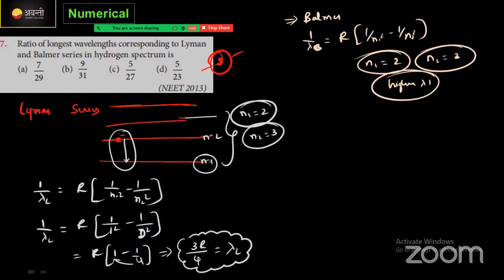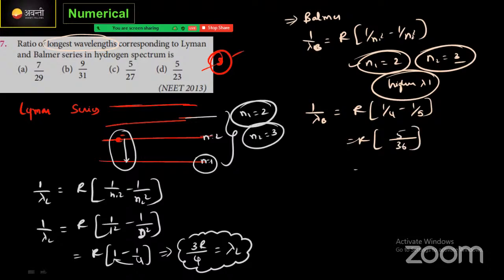If the electron will jump from infinity to energy level 2, means energy बहुत ज्यादा होता है, wavelength कम होता है. But we need to take the condition; according to the condition, longest wavelength they are asking. That's why 1 by lambda B is equal to R into 1 by N1 square, means 4, minus 1 by N2 square, means N2 का square, 3 square means 9. R into इधर LCM आता है 36. 9 minus 4 means 5 by 36, means it is nothing but 5R by 36 is equal to 1 by lambda B. दोनों इक्वेशन आ गया.